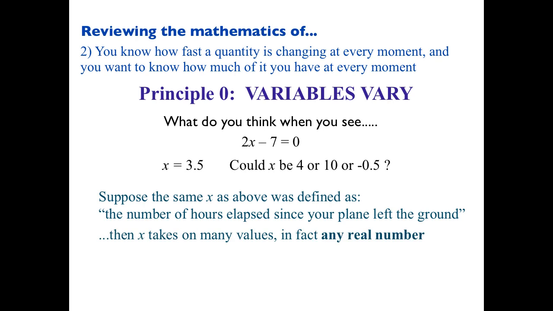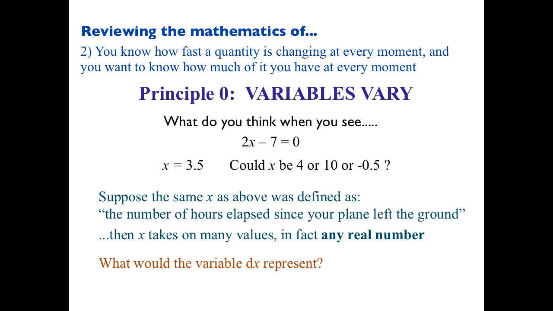Okay, so we want to think about variables as taking on lots of values, and some real-world situation is occurring, and x is changing as time goes by, or as this situation is unfolding. X is taking on values. So x is 0, so the plane's taking off. X is 0.2. We're a fifth of an hour in. X is 1. We're 1 hour in. So as we're experiencing this plane ride, x is constantly changing. X is constantly varying. All right? That's how we want to think about variables.